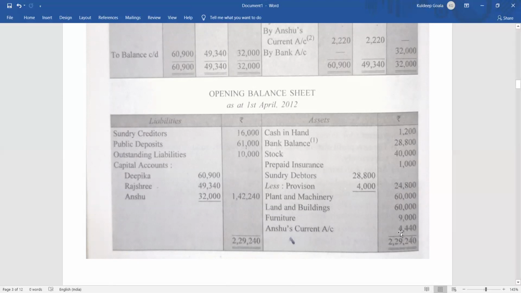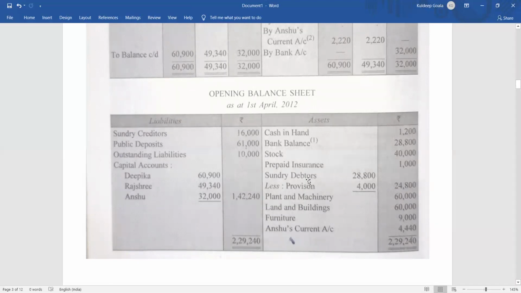You might have got this concept in the beginning sections of partnership. Okay, so the furniture is 9,000 after depreciation, and Anshu's current account will be 4,440 rupees. The premium for goodwill, right, which he did not bring, we have taken from his current account. So it will be Anshu's current account, 4,440 rupees.